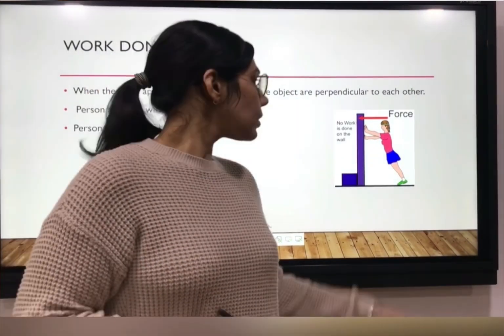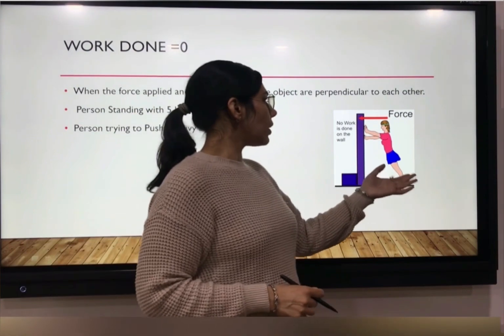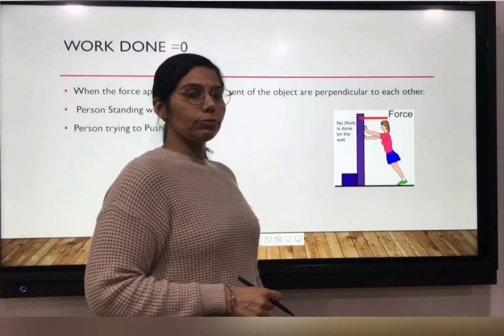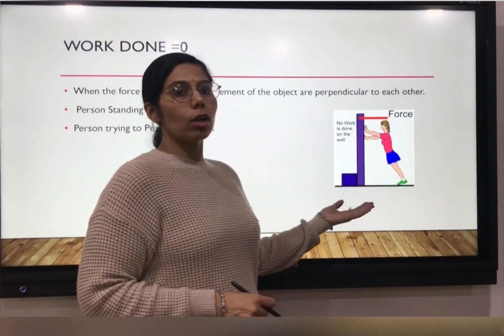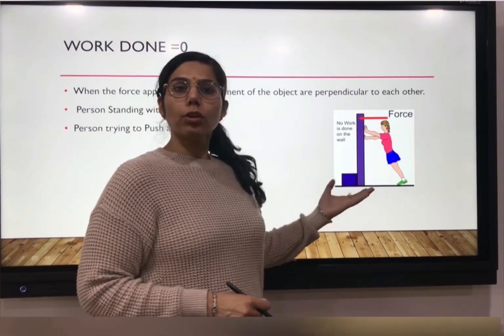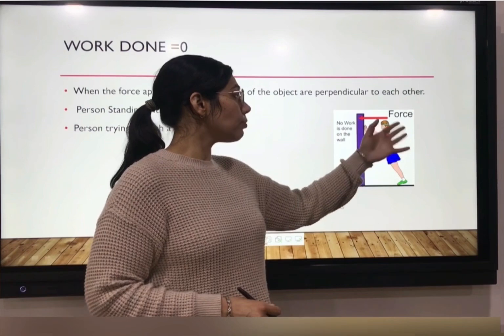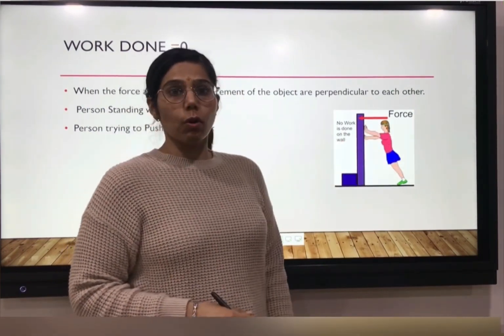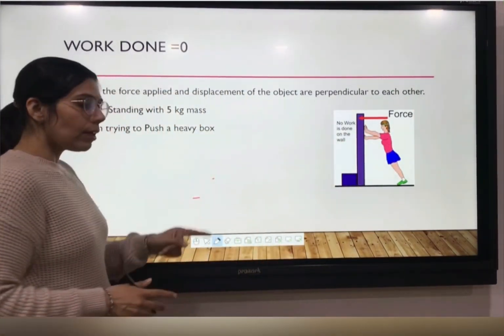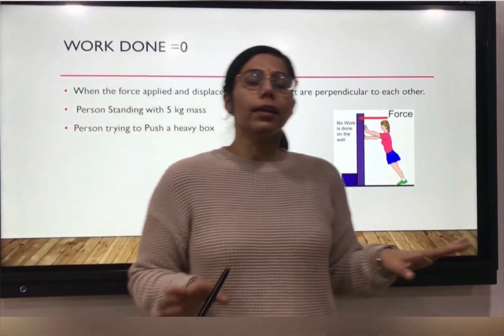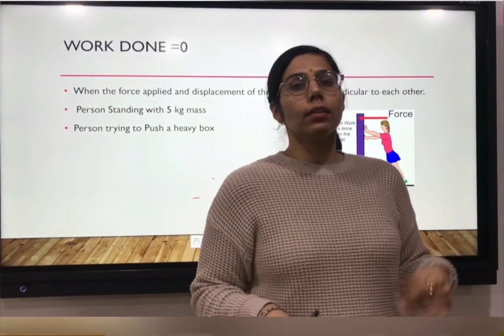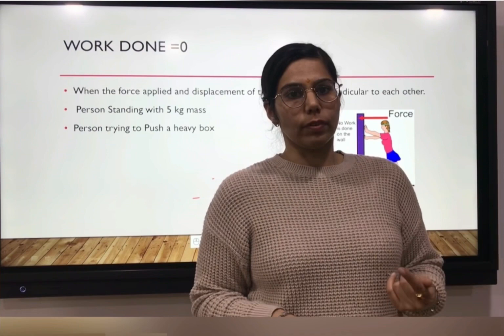Now let us look at this picture. This girl is trying to push a wall by applying a lot of force, but this wall is not displacing. Here no displacement is there, means no work is done over it. She is applying force perpendicular to the wall. So whenever there is no displacement, no work is done, means that the work done is 0 over here.